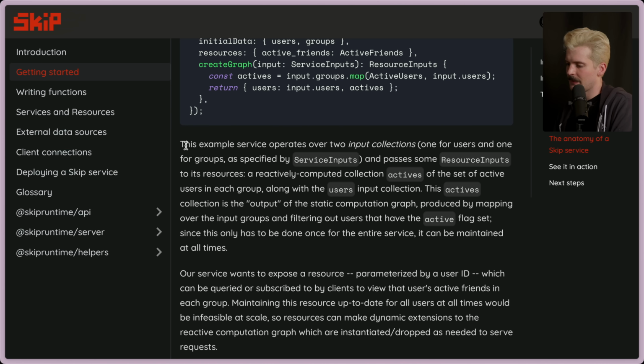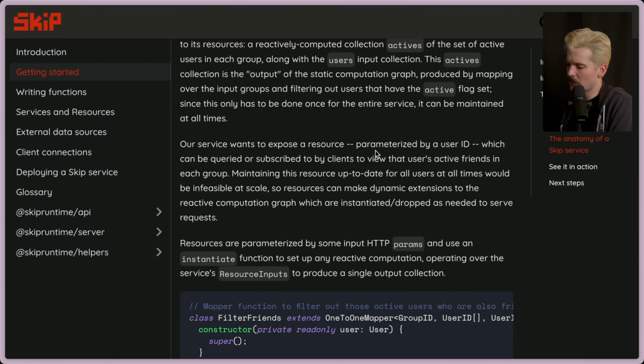And now we have these two derivative collections that come from the initial data combined with the resources combined with these mappings. This example service operates over two input collections, one for users and one for groups. And it passes some resource inputs to its resource, which is a reactively computed collection named actives, which is the set of active users in each group, as well as the user's input collection. The actives collection is the output of the state computation graph, which is produced by mapping over the input groups and filtering out users that have the active flag set.